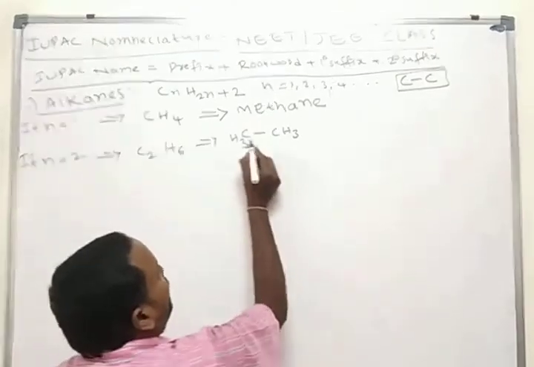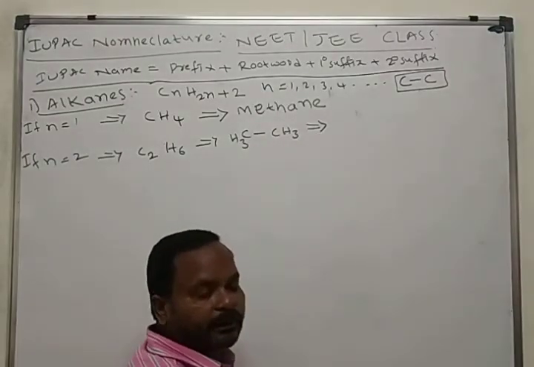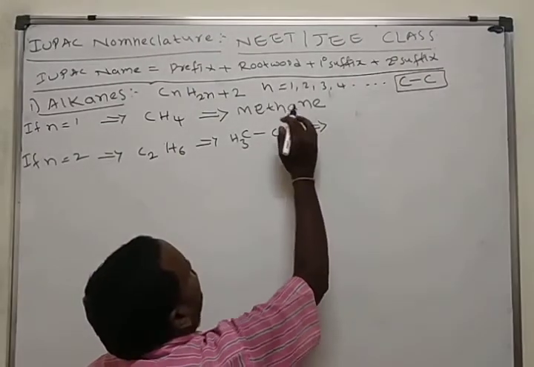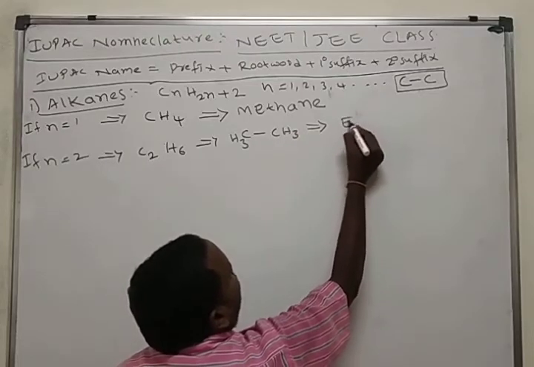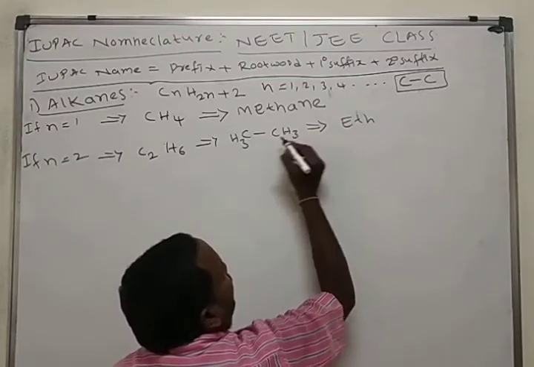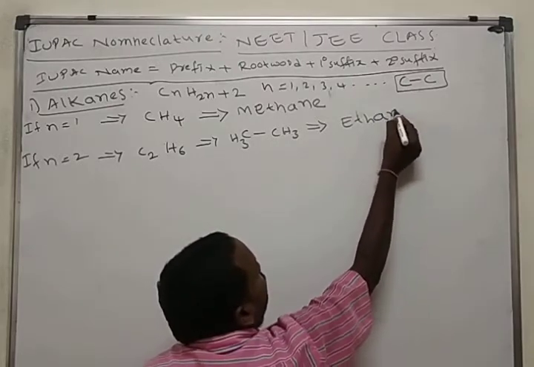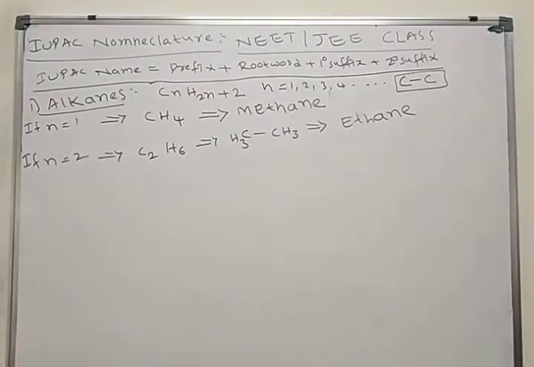Here, a carbon-carbon single bond is there. What is the IUPAC name of this molecule? How many carbons are there? 2. 2 means eth. And here, no double bond, no triple bond. So, we use ane. Eth plus ane, ethane.